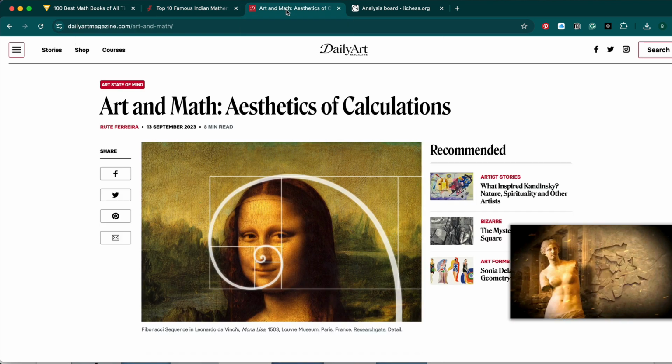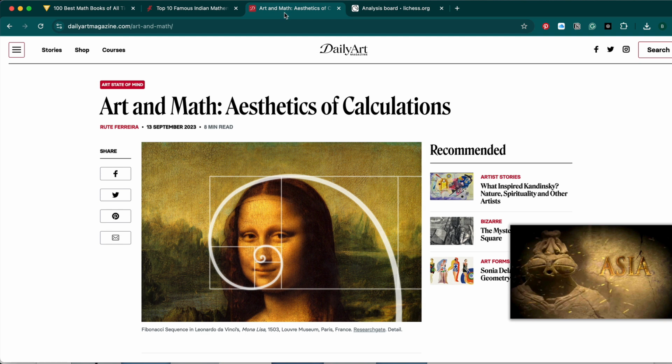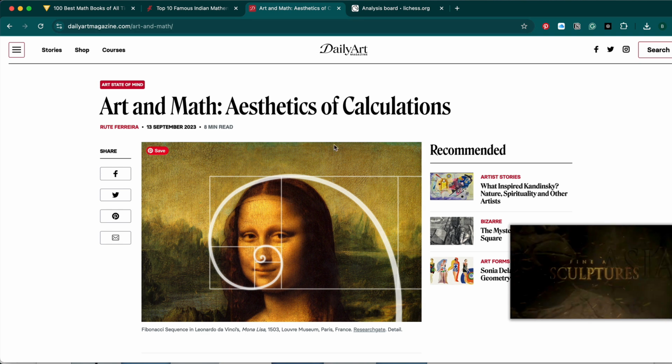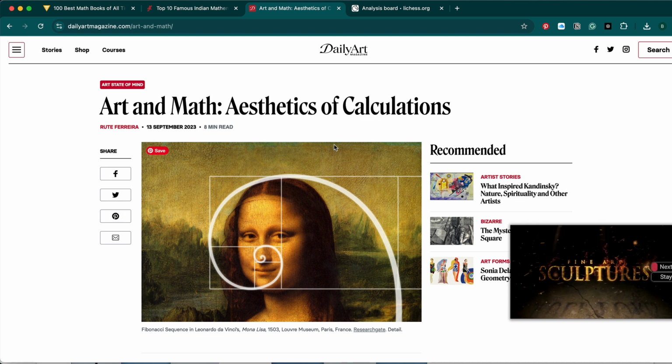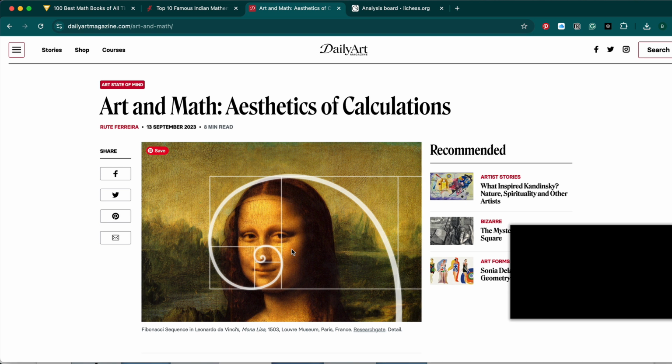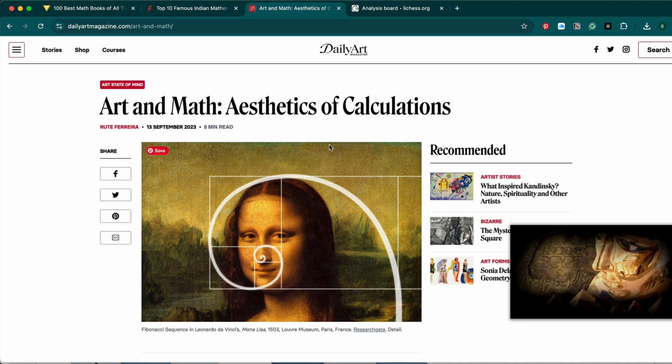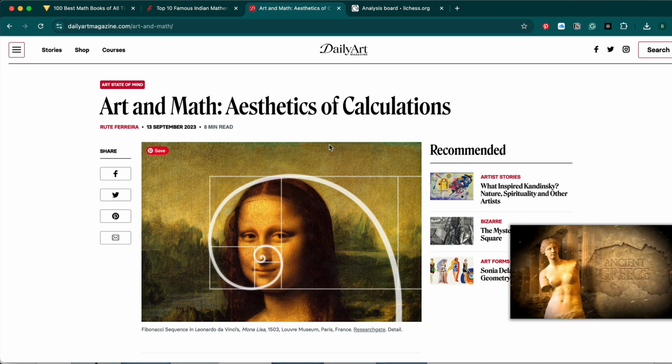Another one, which is probably not the last in priority, is how art and math are connected, and you should definitely check it out. You'd have heard about it, especially if you've read books like The Da Vinci Code. You'd have heard about the golden ratio and how paintings like Mona Lisa or Vitruvian Man follow the golden ratio, and it's a good read. You should definitely check it out. I thought I'll bring this to your attention before we go to today's problem.